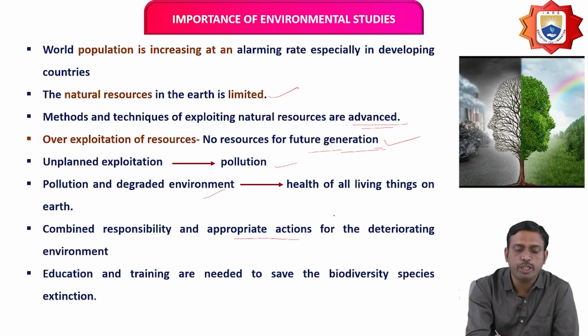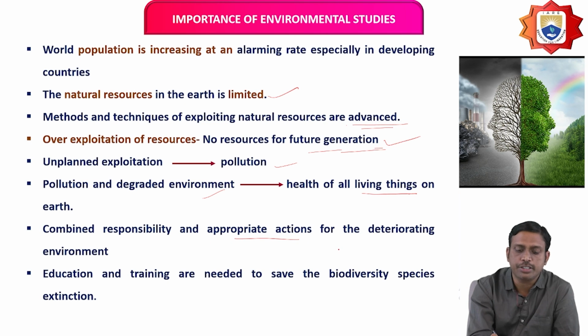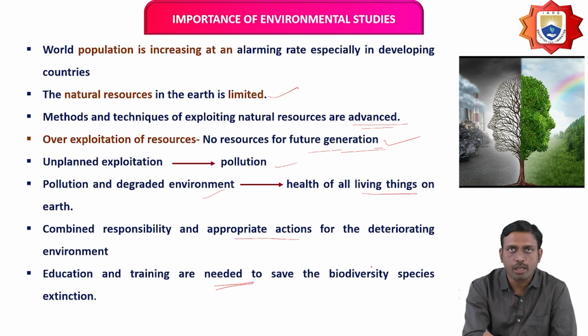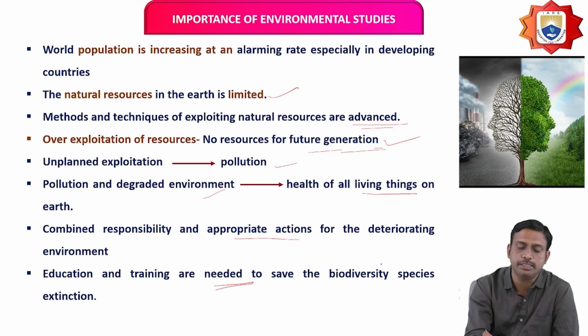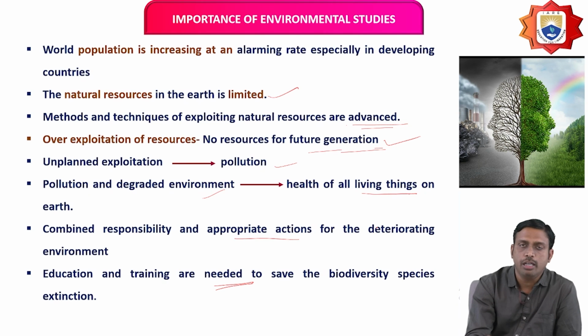Unplanned exploitation leads to pollution. Pollution and a degraded environment harm the health of all living things on earth. Combined responsibility and appropriate actions are needed against the deteriorating environment, and education and training should be given to all needy people to save the biodiversity species that are going extinct. These are some of the importance of environmental science.